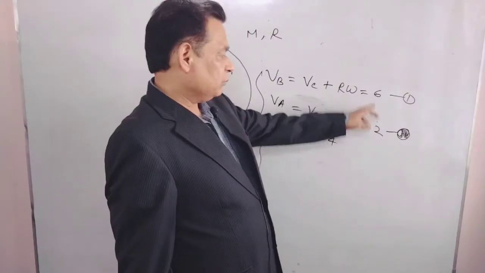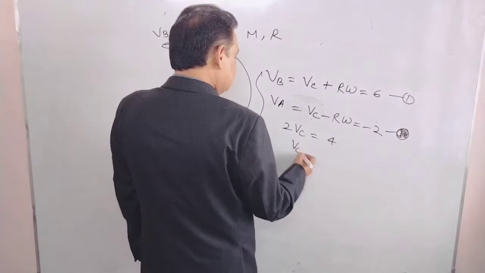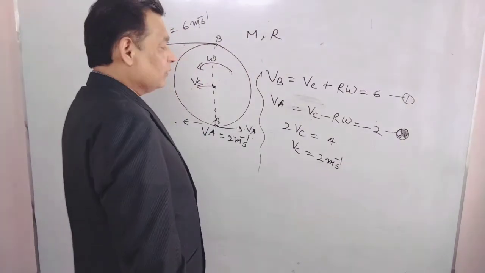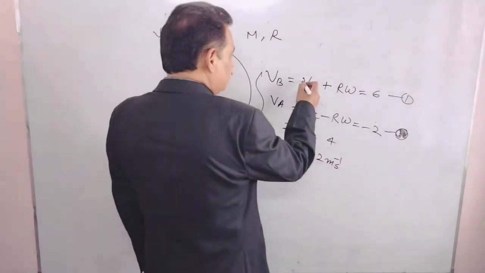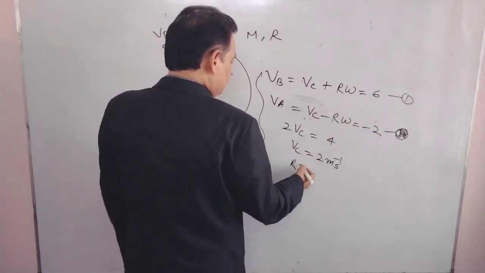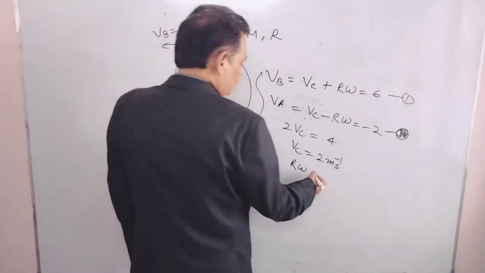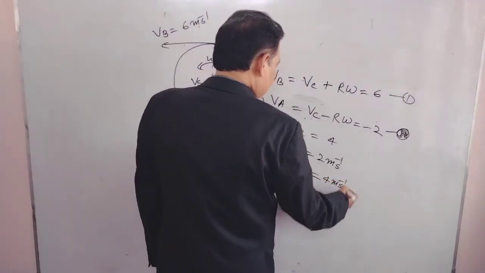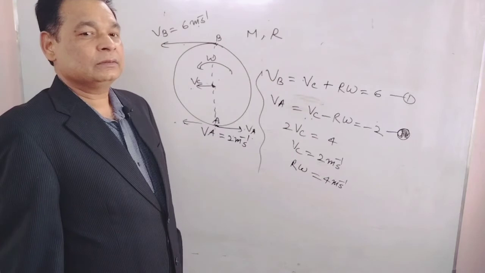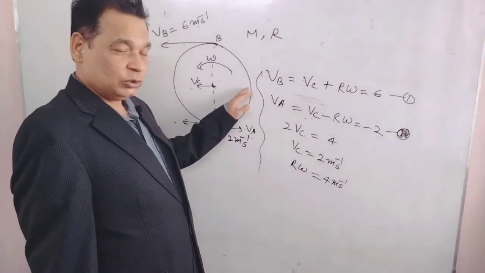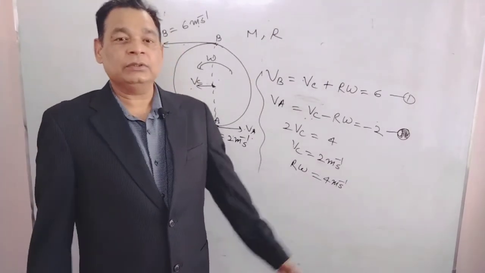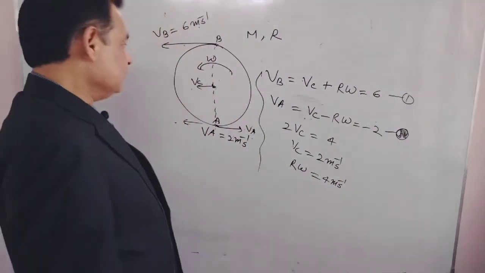If we are adding 6 plus minus 2, that is 4. What about Vc? 4 by 2, 2 meter per second. That is positive. Once again, if we are subtracting, we can solve, r omega will be 4 meter per second. Both have positive value, that's why our taken direction is correct. Means you can take the opposite direction also without any criteria, and then the final answer will correct your direction.